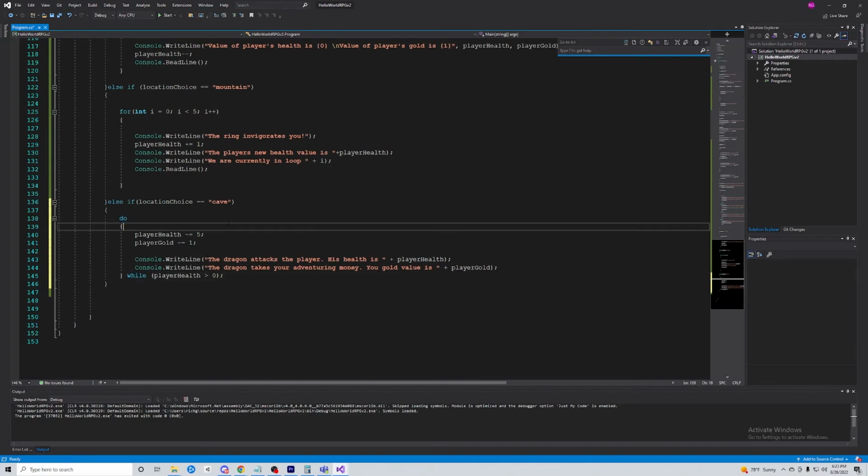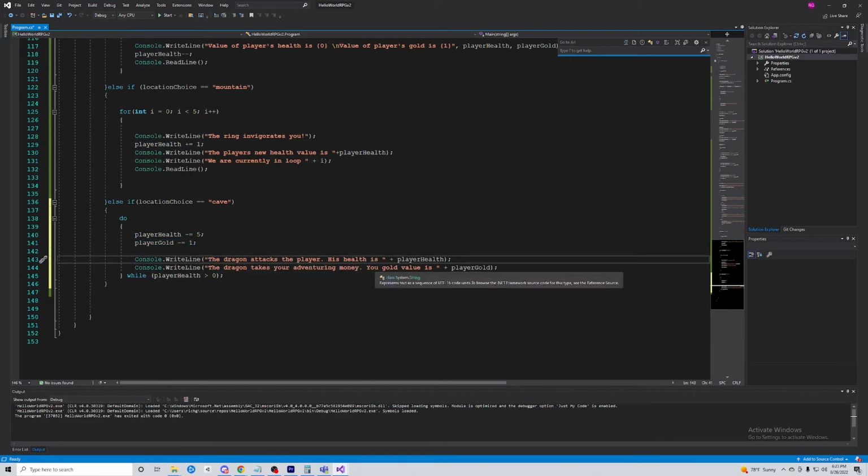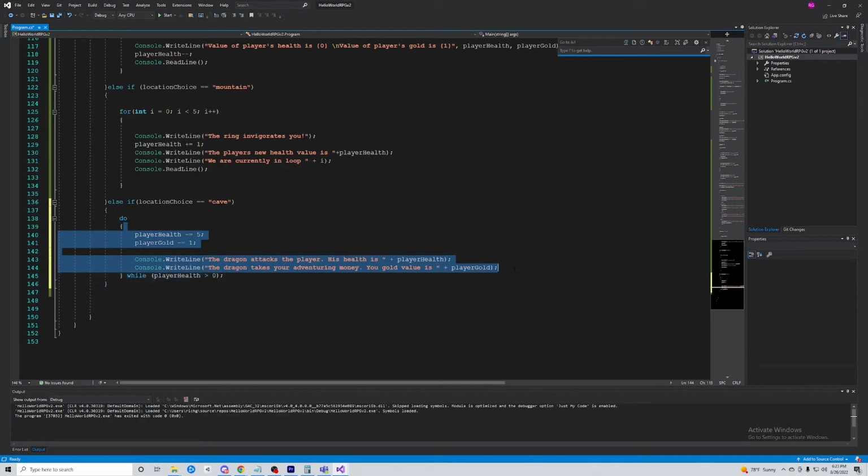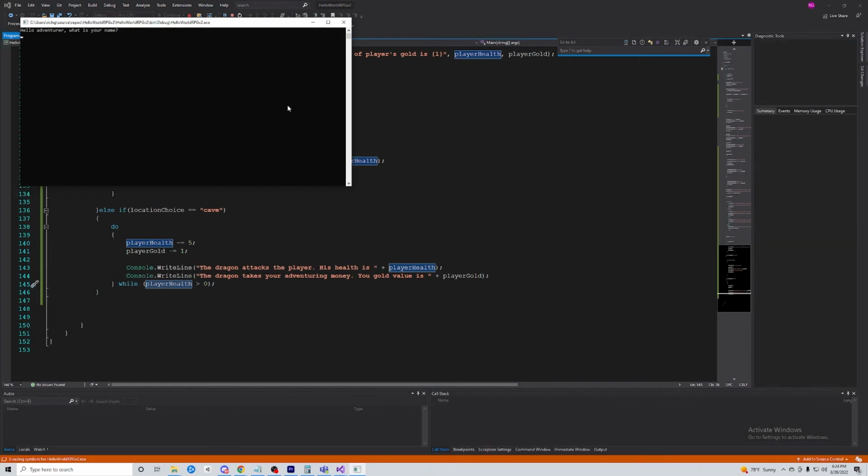Okay, so the do will run the code in here. It'll subtract the player health by 5. It'll subtract the player gold. It will then print the dragon attacks the player. His health is player health. Dragon takes your adventuring money. Your player gold is 1. It will run this for sure once. It'll run this entire set of code once here, okay? So then it will check the while loop, and as long as the player's health is greater than 0, it will run here. So let's run this back here.